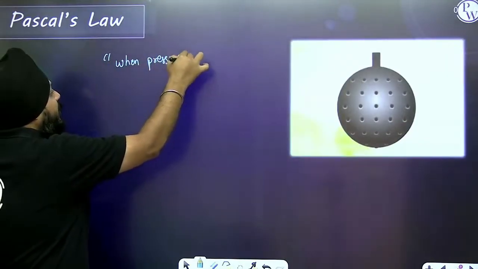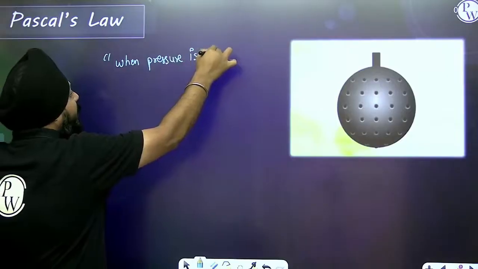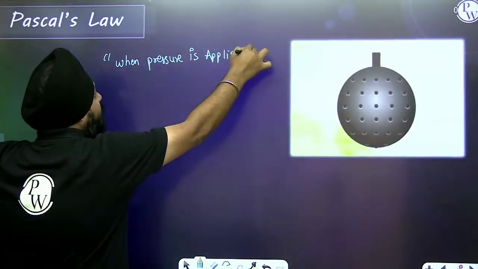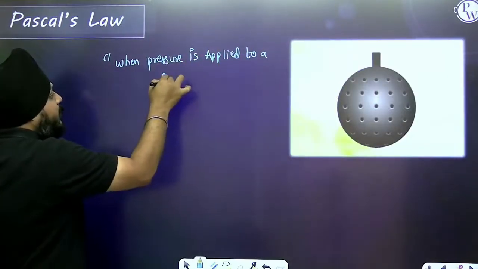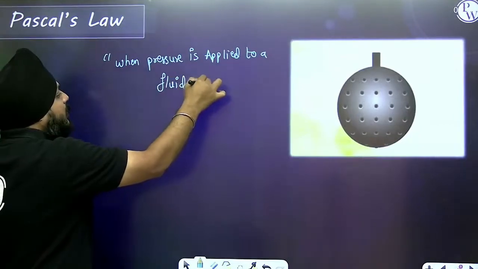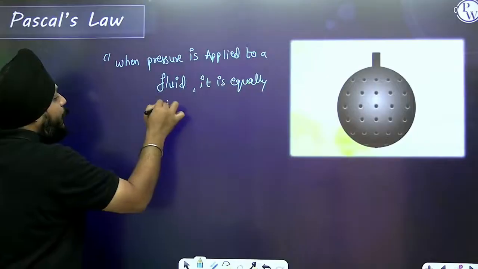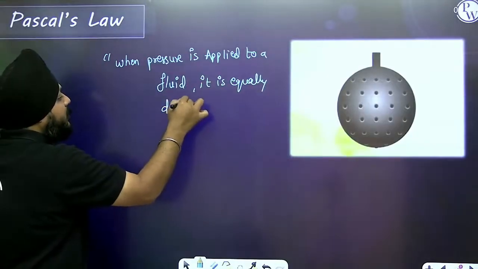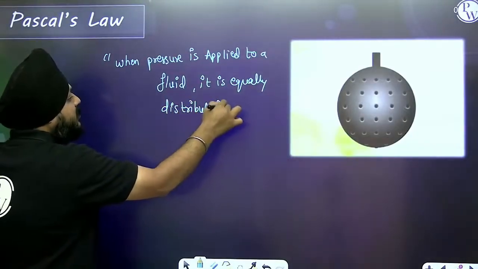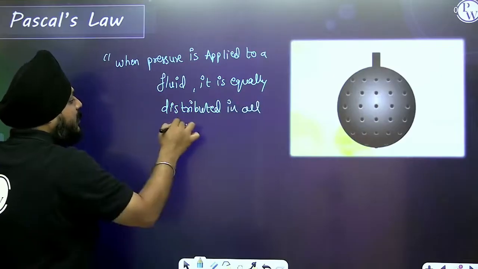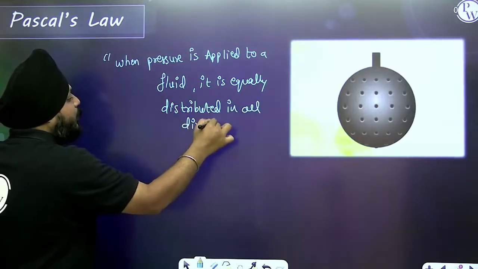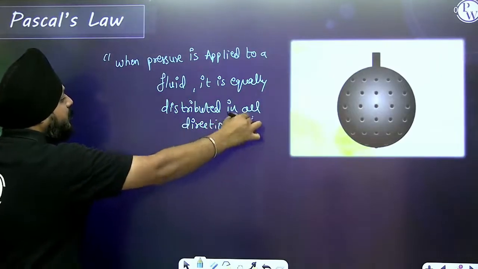When pressure is applied to a fluid, it is equally distributed in all directions.